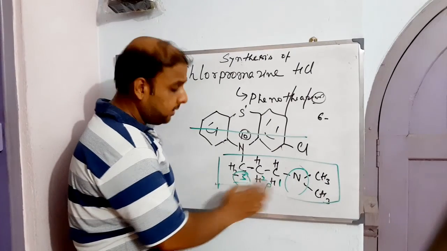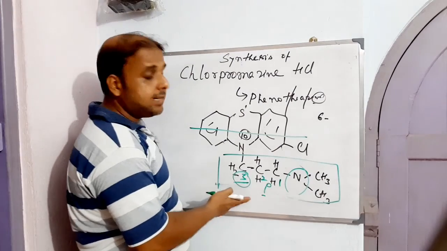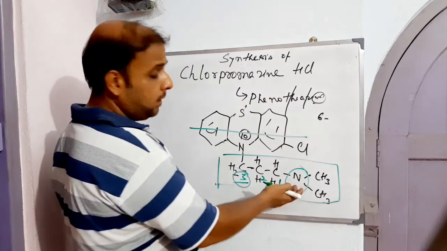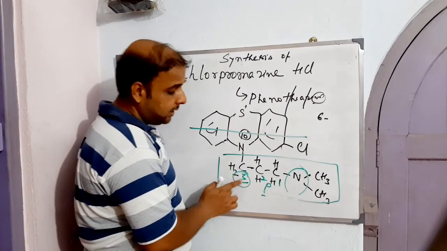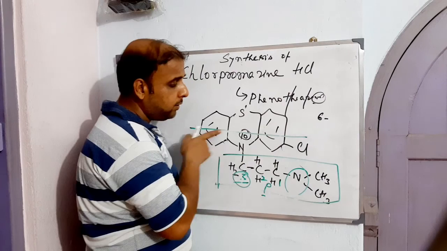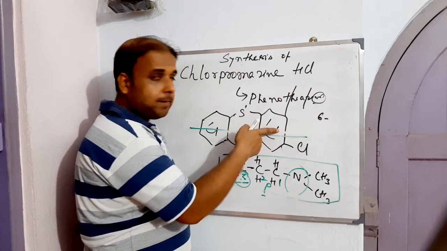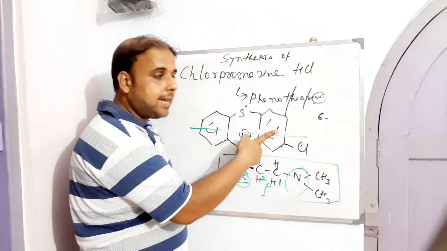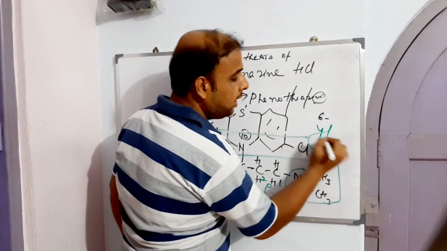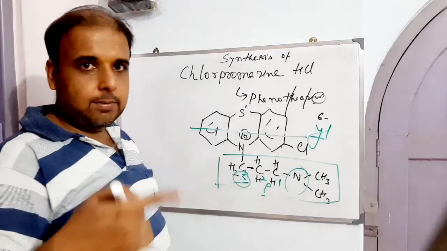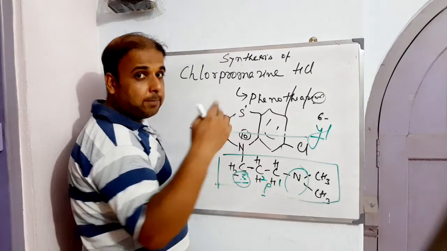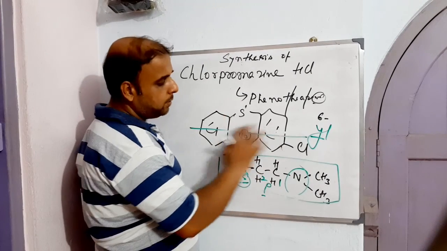The third carbon of this side chain is the part and parcel of this amine, the alkyl portion, and it is holding phenothiazine-10-yl. Why? Because this particular system is acting as a substituent, so we should write yl at the end.